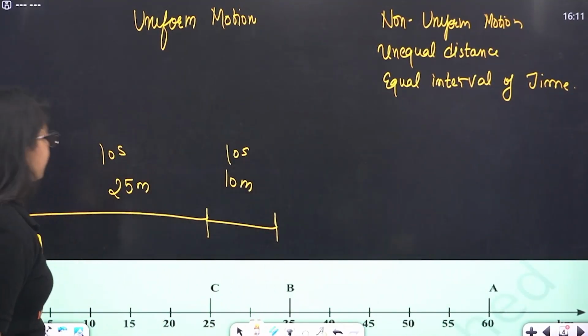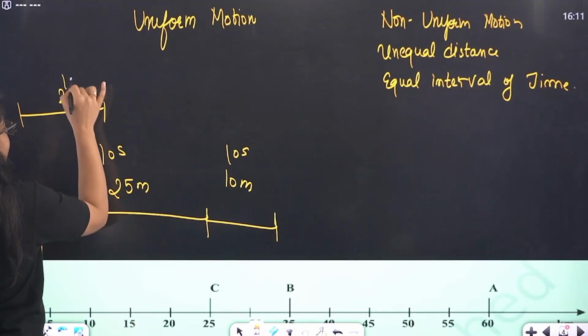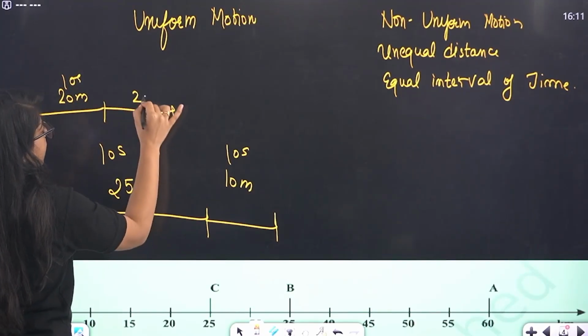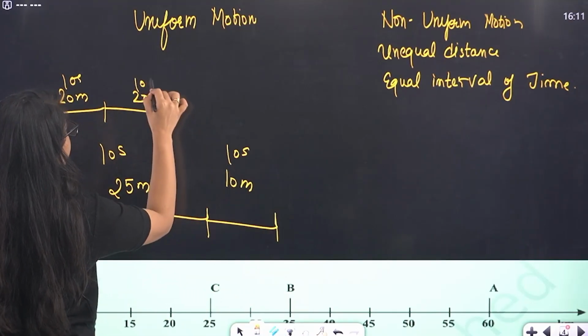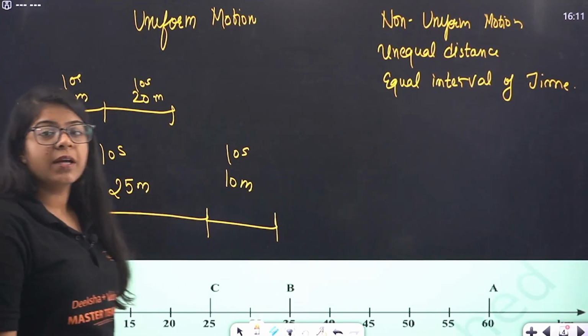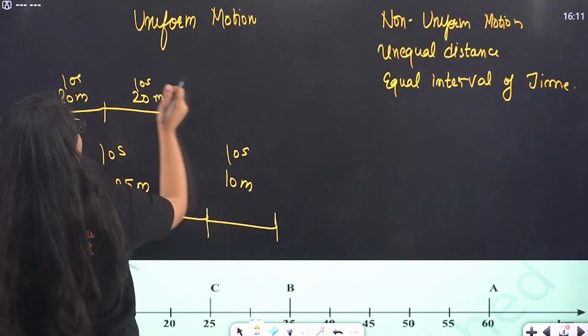Now, if I would have said that it just traveled the first 20 meter in 10 seconds and then the next 20 meter in again 10 seconds, right? Next 20 meter in again 10 seconds. So, it is traveling what? Equal distance in equal amount of time. That is what? Your uniform motion.